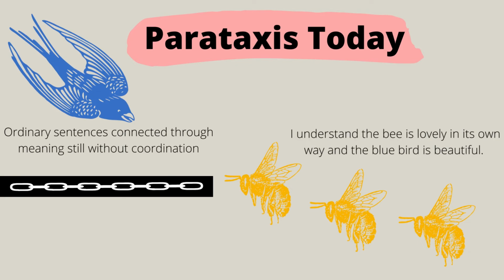So just like the sophists, the current understanding of parataxis is that sentences are connected through meaning, but none are subordinate to another. We have the example of, I understand the bee is lovely in its own way, and the bluebird is beautiful. As it stands, the bluebird and the bee are given equal importance. If I said, I understand that the bee is lovely in its own way, but the bluebird is beautiful, simply changing the conjunction from and to but gives more importance to the bluebird, which is totally unfair.